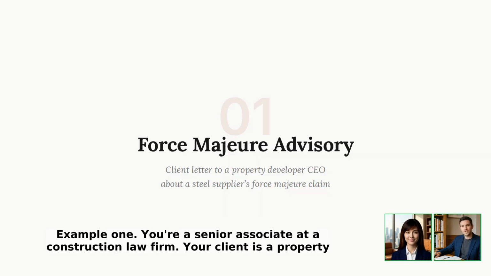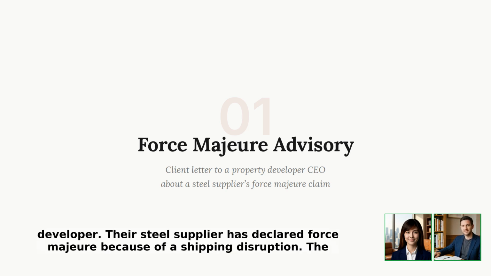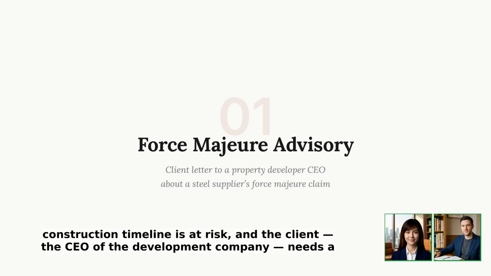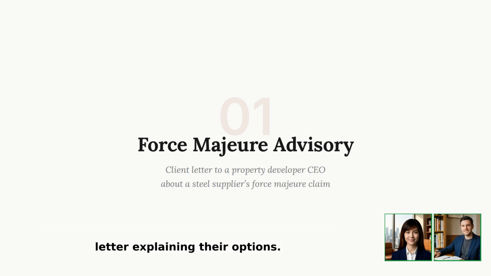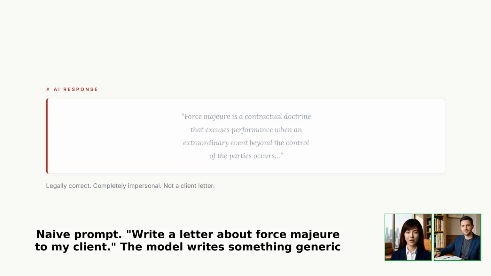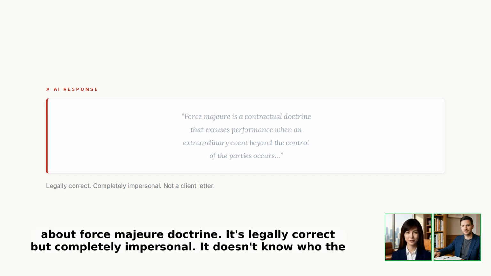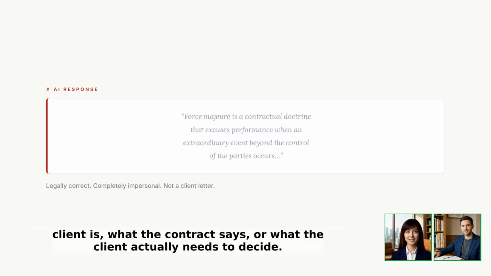Example 1. You're a senior associate at a construction law firm. Your client is a property developer. Their steel supplier has declared force majeure because of a shipping disruption. The construction timeline is at risk, and the client, the CEO of the development company, needs a letter explaining their options. Naive prompt. Write a letter about force majeure to my client. The model writes something generic about force majeure doctrine. It's legally correct, but completely impersonal. It doesn't know who the client is, what the contract says, or what the client actually needs to decide.